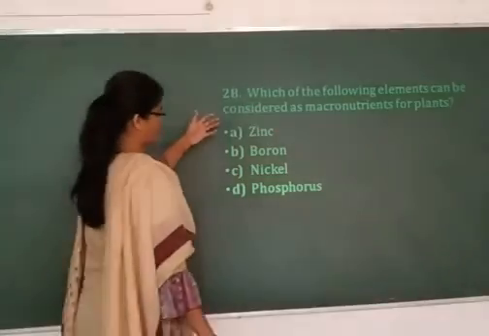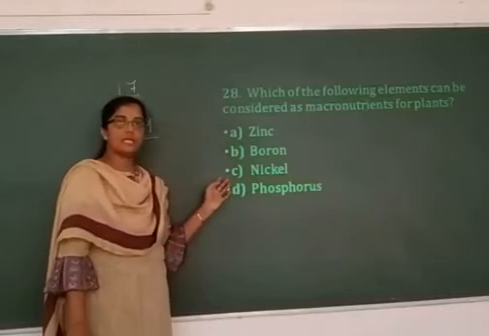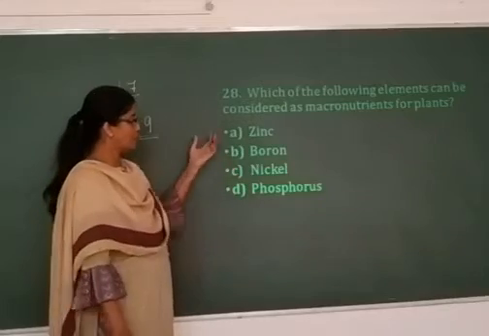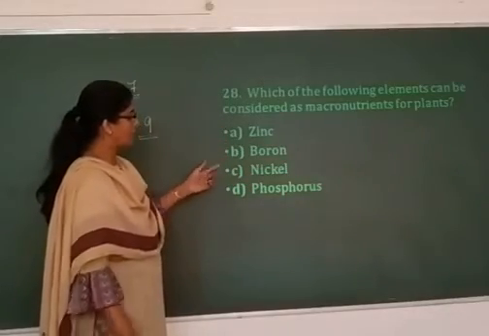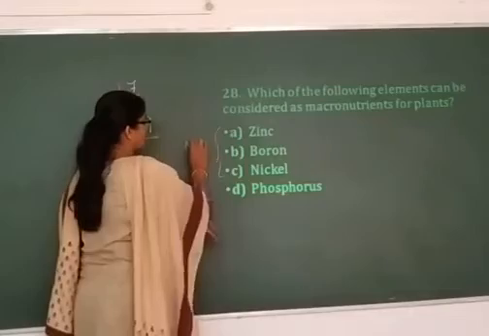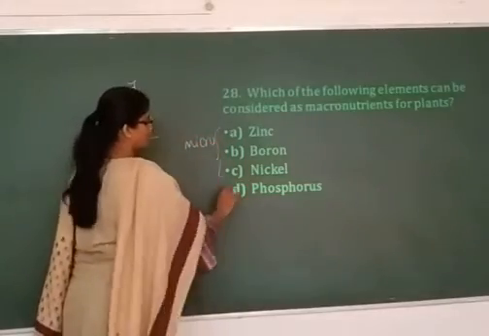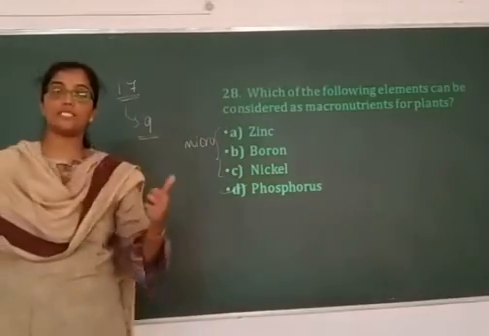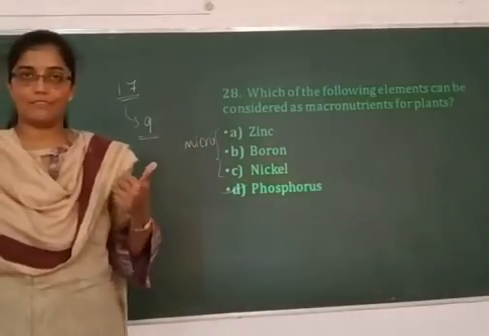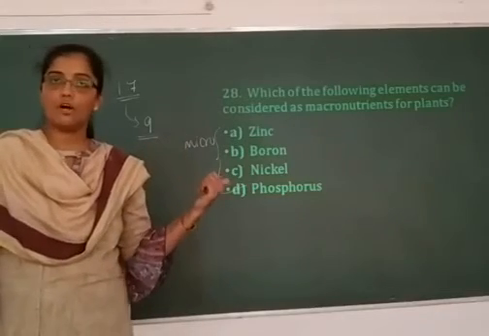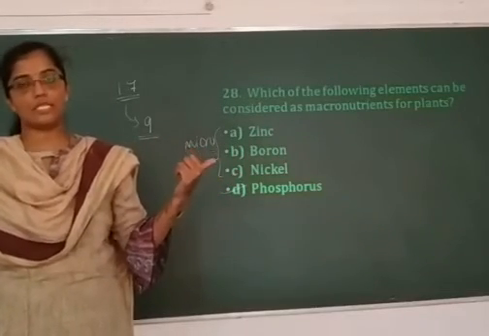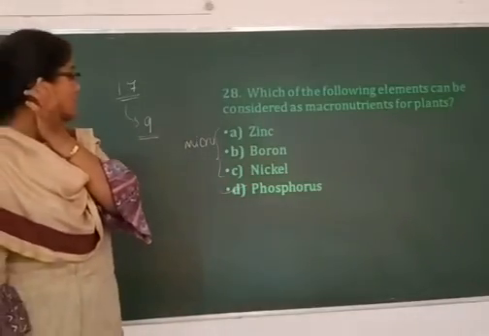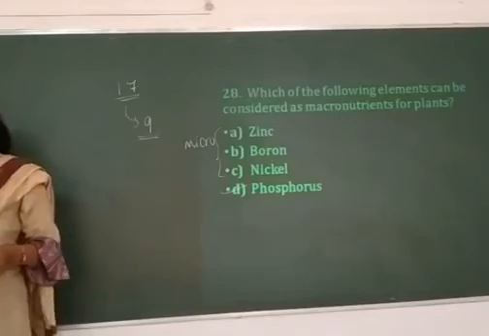Now if you see the options, this was a last year NEET question. Which among the following is a micronutrient was the question. If you look here, zinc, boron, nickel, all the three are micronutrients. So option D, phosphorus, is the macronutrient, which is the essential component of the lipid bilayer, phospholipids, as you all know. It is also a component of nucleic acids, that is deoxyribonucleic acid and ribonucleic acids. So phosphate is the essential macronutrient.